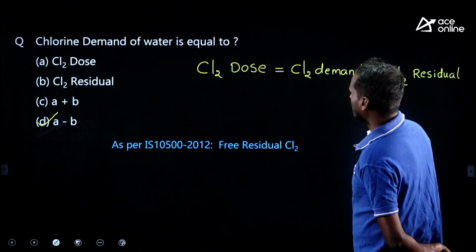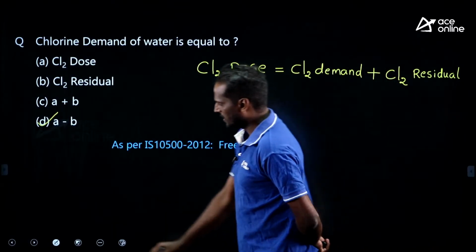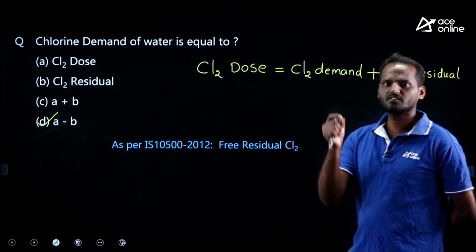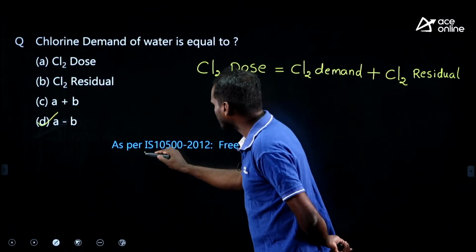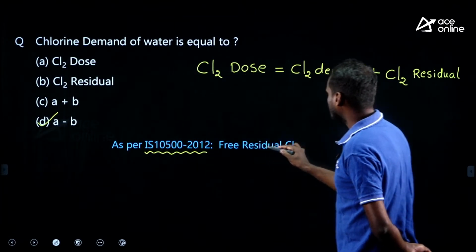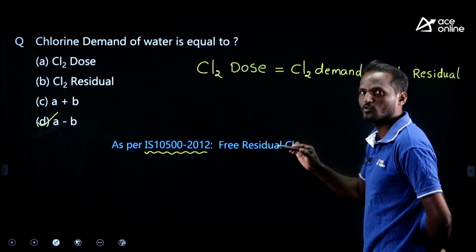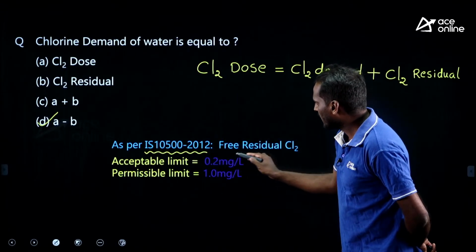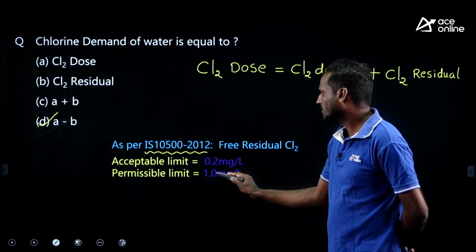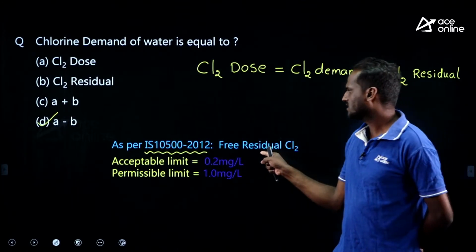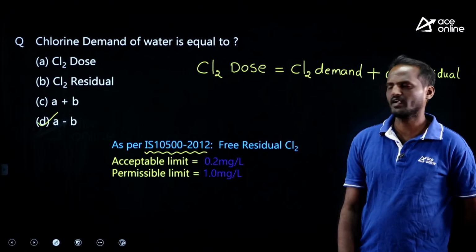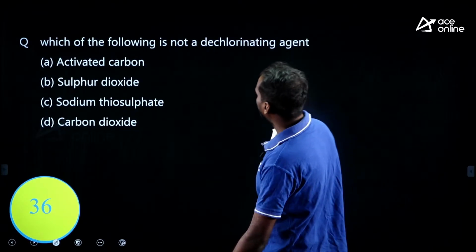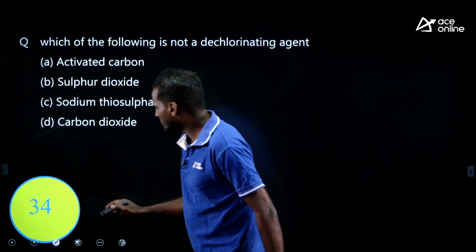Next question. Let me give you this water quality standard as per IS 10500. I am emphasizing this particular IS code because it is very, very important. As per IS 10500:2012, free residual chlorine is added to prevent water from future contamination. The acceptable limit is 0.2 and the permissible limit is 1. Remember this important residual chlorine standard. Next, which of the following is not a dechlorinating agent? Simple questions, my dear.